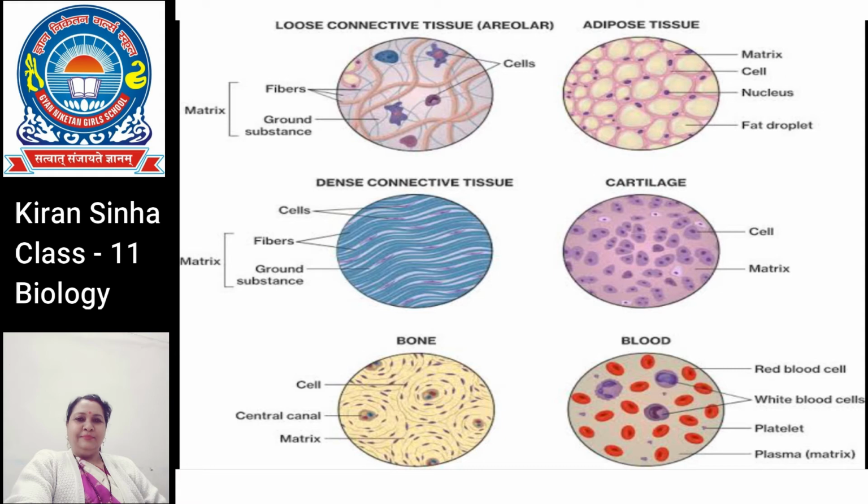Fibroblasts are irregularly shaped flat cells with long protoplasmic processes. Macrophages are large amoeboid cells that phagocytose and destroy microbes and foreign particles.